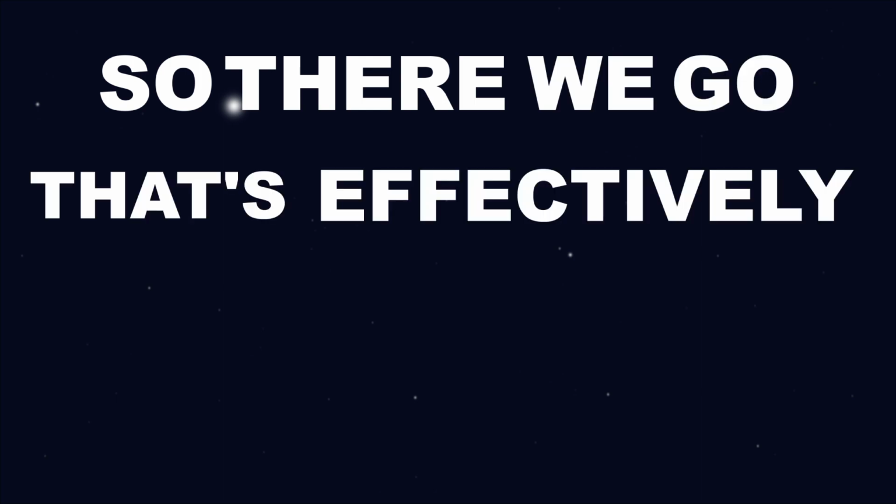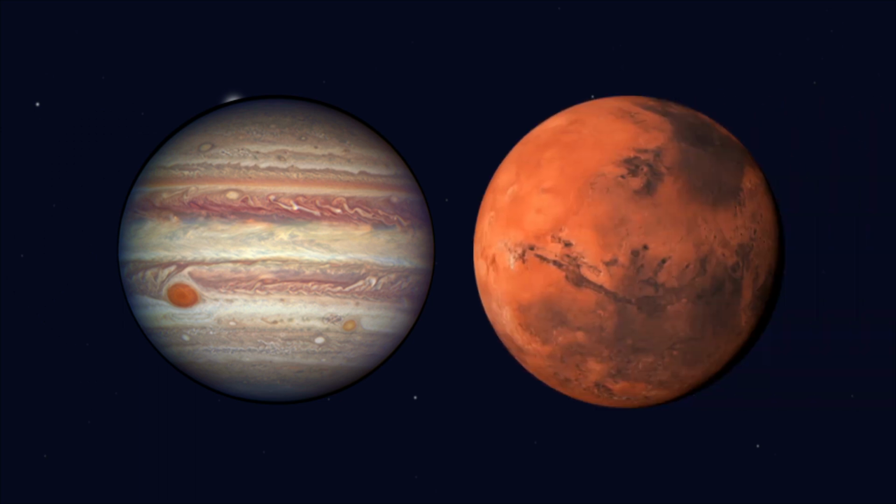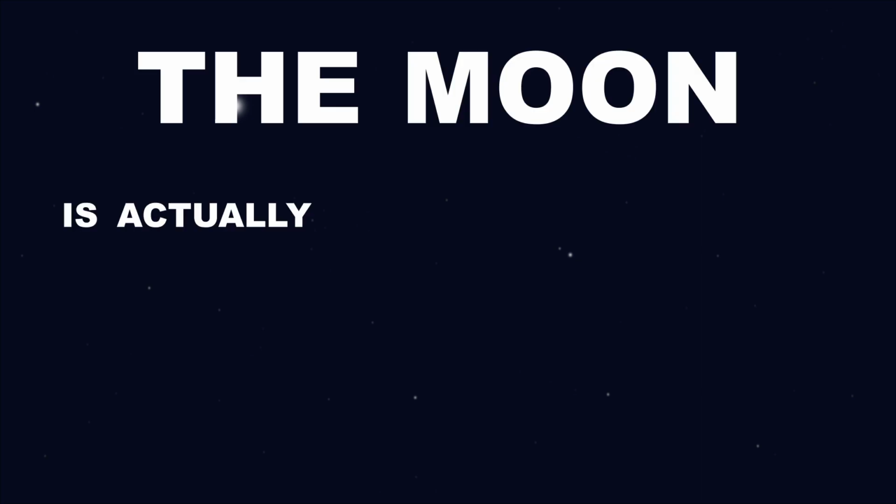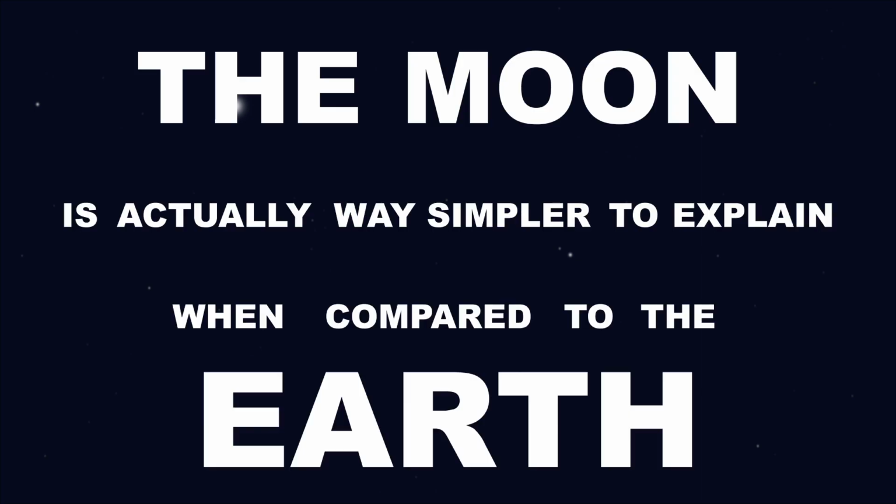So there we go, that's effectively how planets were formed and why planets range from gas giants like Jupiter to rocky planets like Mars and the Earth. But what about Minecraft's moon? Is there any possibility that that could be a moon as seen in game? Well, fortunately, the moon is actually way simpler to explain when compared to the Earth.